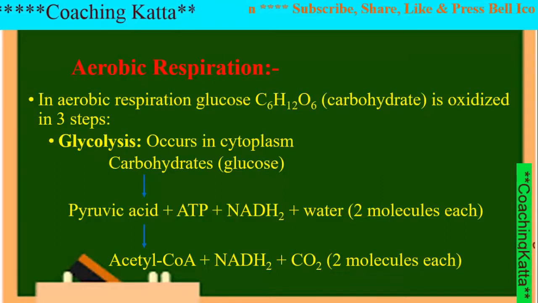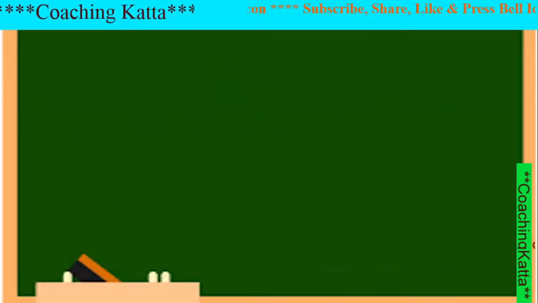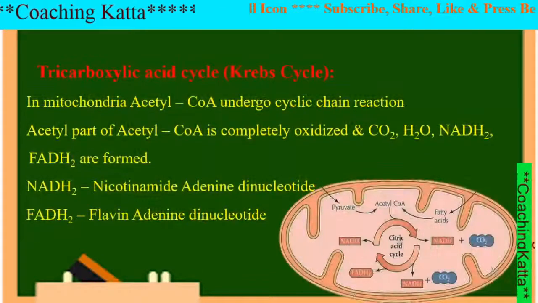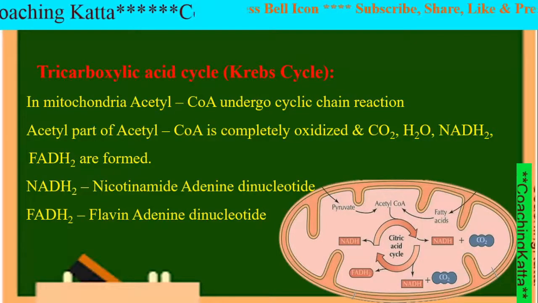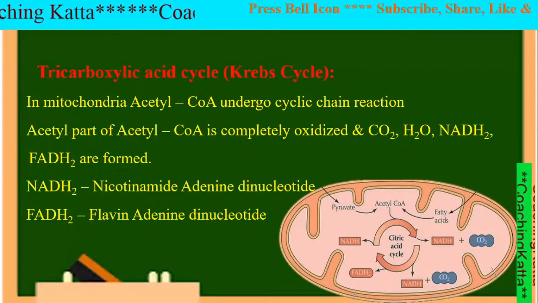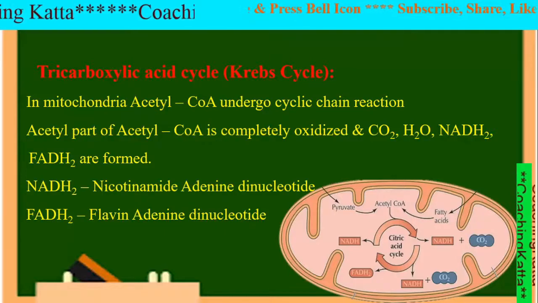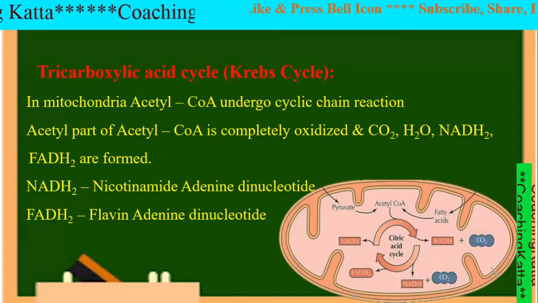Now the second step: two molecules of acetyl CoA which are formed in the first step enter the mitochondria and undergo a cyclic chain reaction, which is also called the Krebs cycle. So Krebs cycle is the second step.